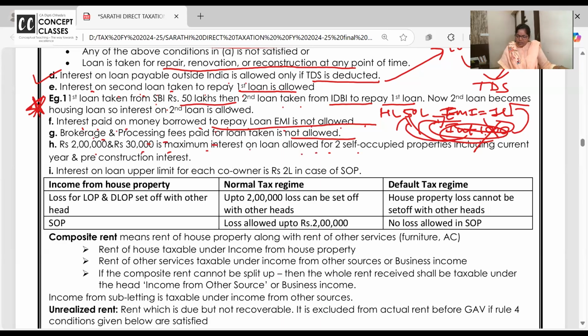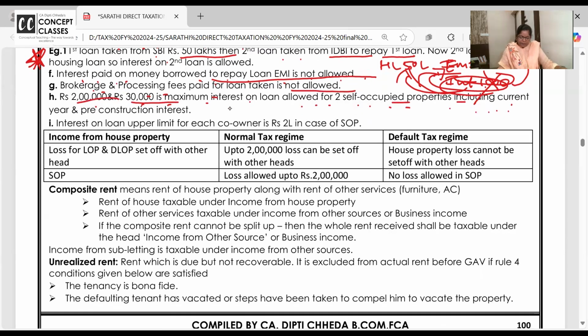2,30,000 interest on loan is allowed for two self-occupied properties, including current year's interest and pre-construction interest. All combined for two properties. Ma'am, I have two self-occupied properties. Why don't you allow 2 lakh for each? Now you are trying to bend the law, which is not allowed. So 2,30,000 is the limit for both properties.